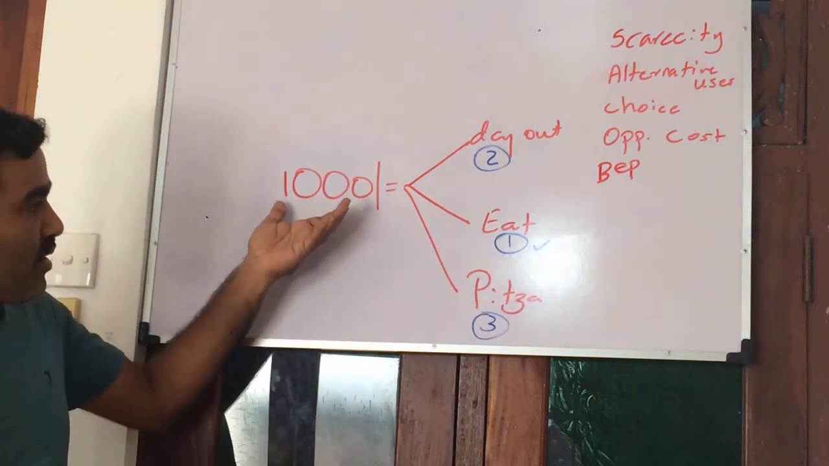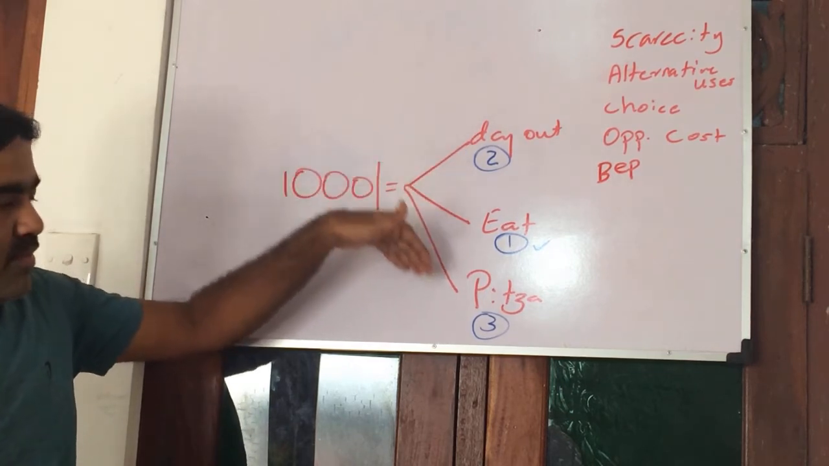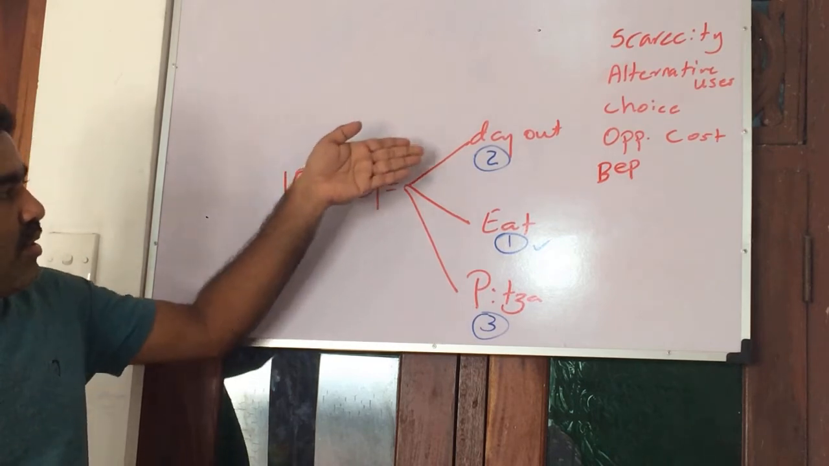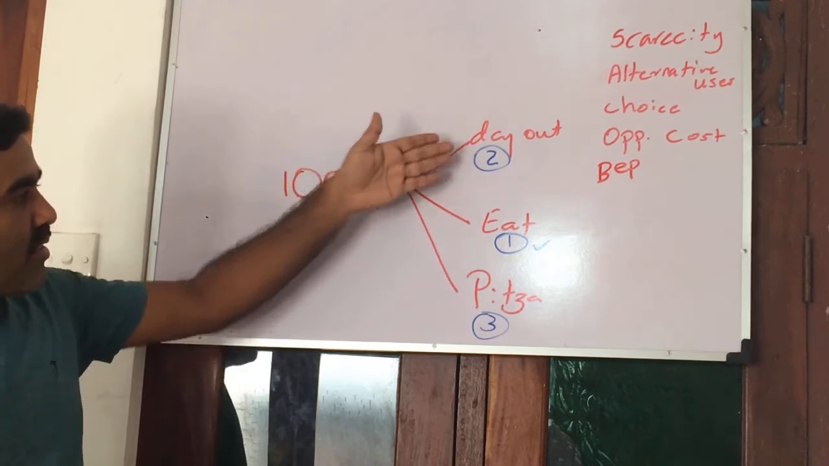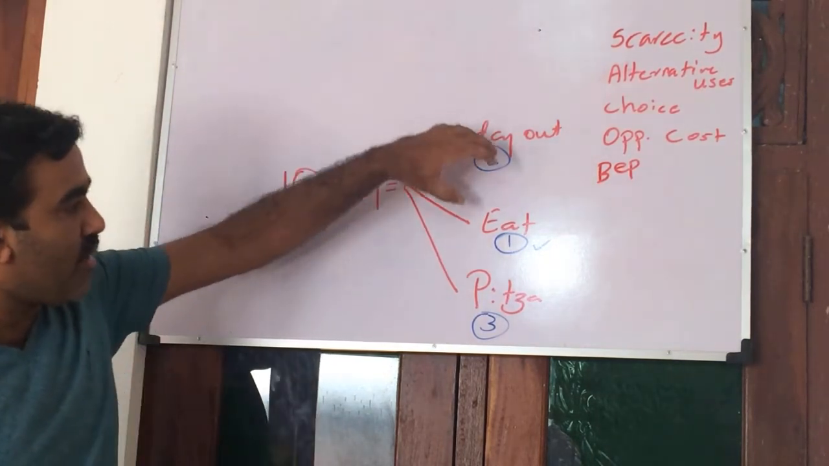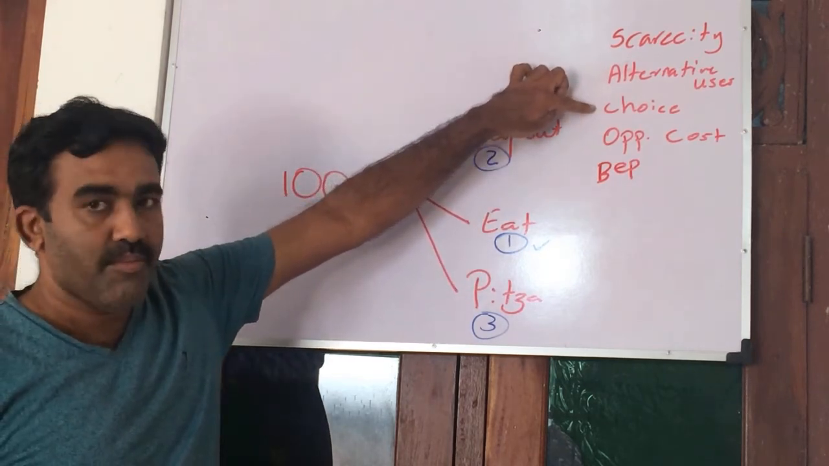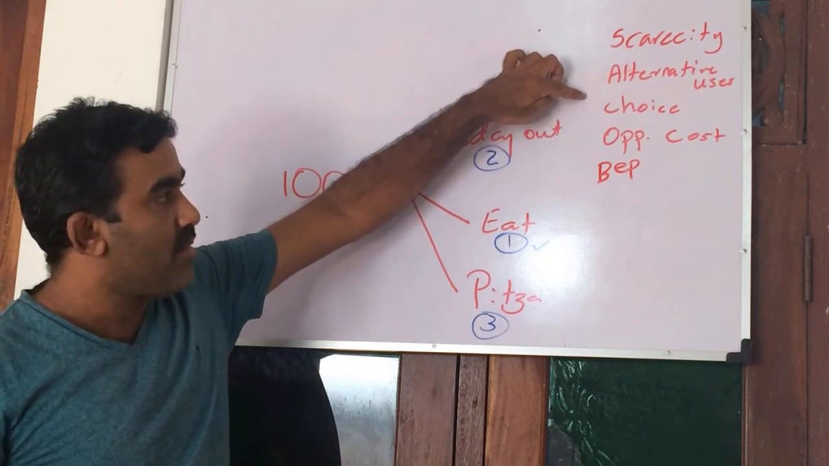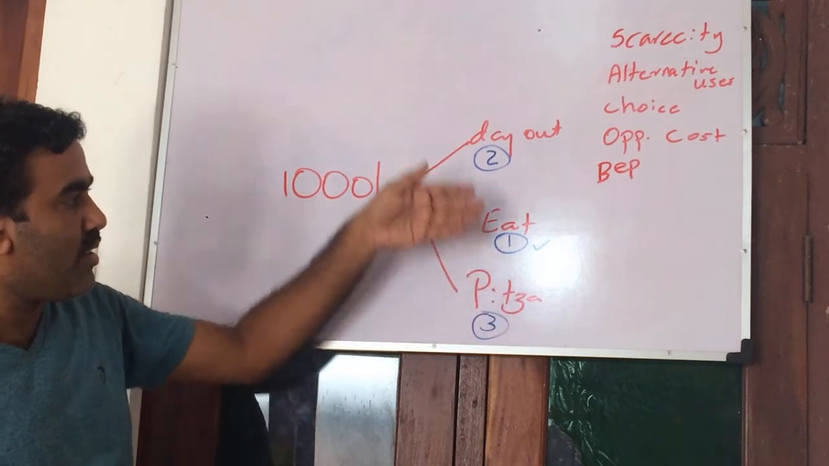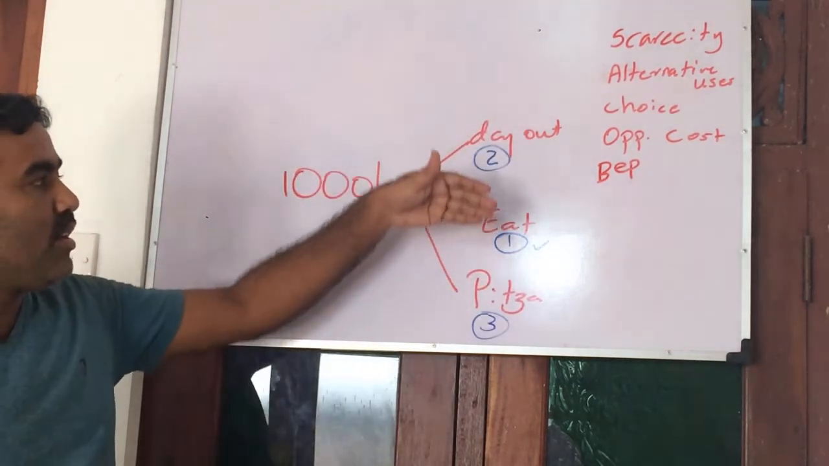So this resource is limited, and this limited resource has more than one use. This 1,000 is limited in my hand. Now we have three options. These options are known as alternative uses. We cannot have everything together. We have to select, and that selection is known as choice. Once you select one, you have to leave the other two. If you select this, you have to leave this and this. Like that, you have to leave.